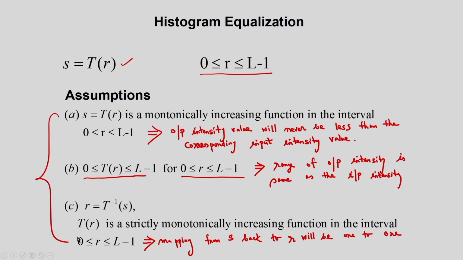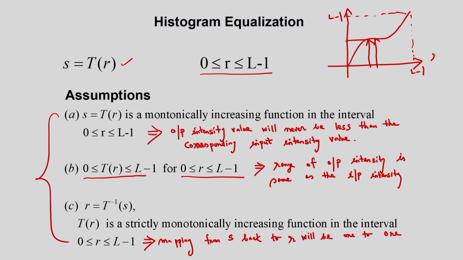Now in this case, what is the meaning of the monotonically increasing function? I can show one example that I can interpret. Suppose I am considering this, and this is L minus 1, and also this is L minus 1. So you can see, if I consider this multiple input value, it will give a single output value. This side is input and this side is output, S is equal to T(R).